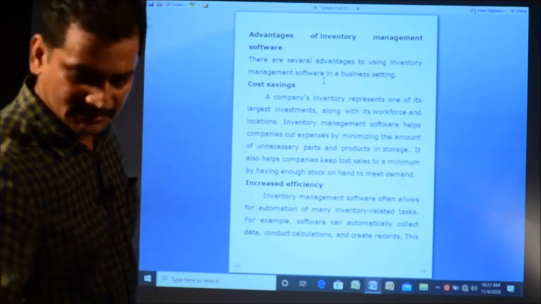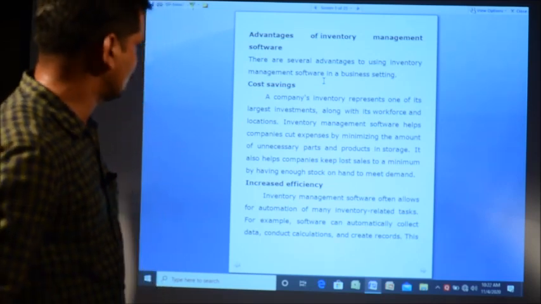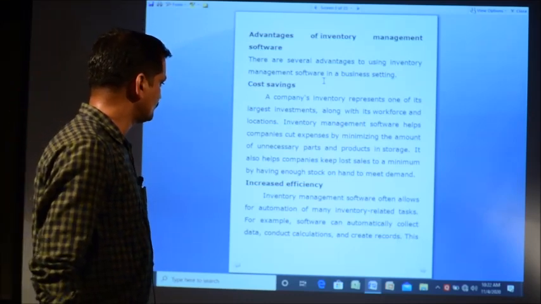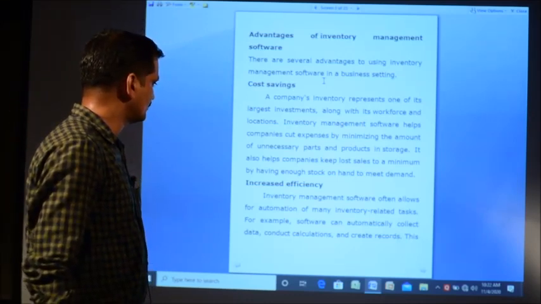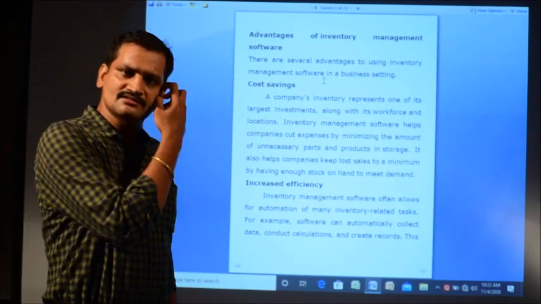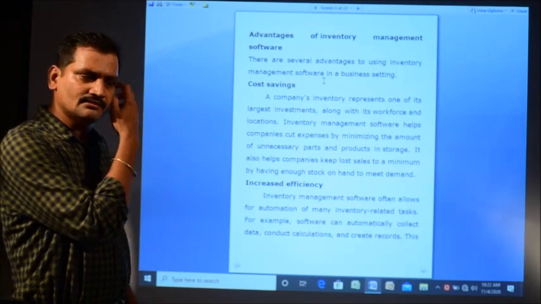How can efficiency be increased? Inventory management software often allows for automation of many inventory related tasks. For example, software can automatically collect data, conduct calculations and create records. The calculations are also made in the online software.